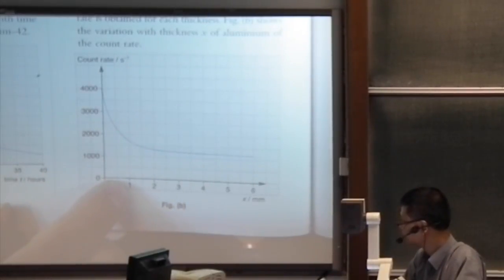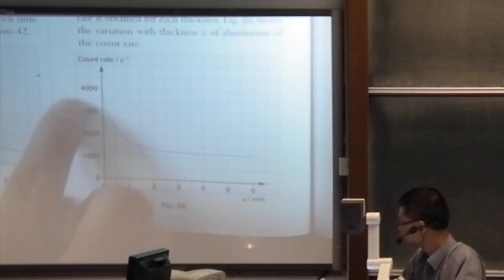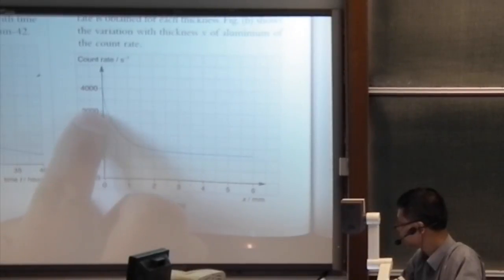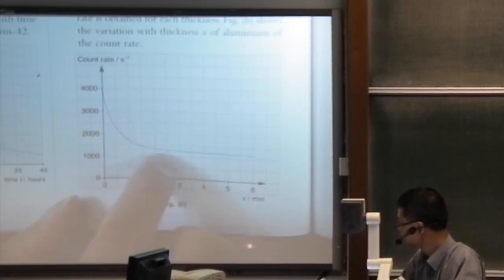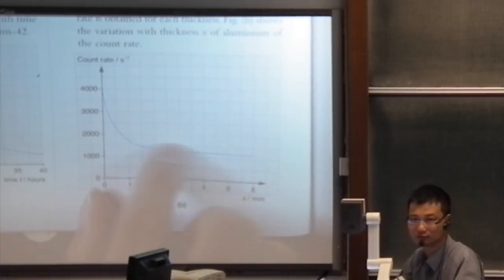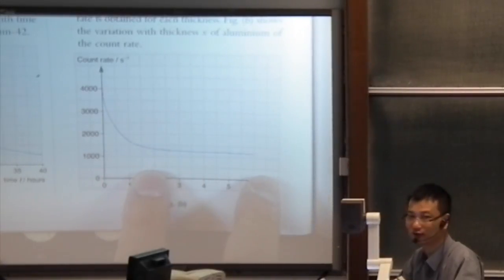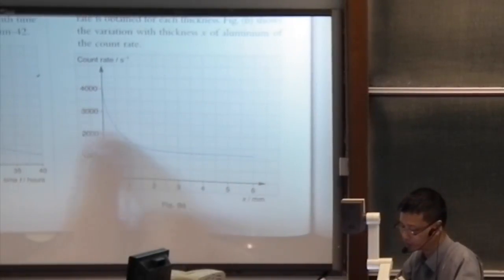And then up to 1 millimeter and 2 or 3 millimeters, the absorption is quite obvious. But beyond that, we see that the curve becomes quite flat. So any increase in thickness will not have any significant effect. So the curve can be analyzed in 2 parts.